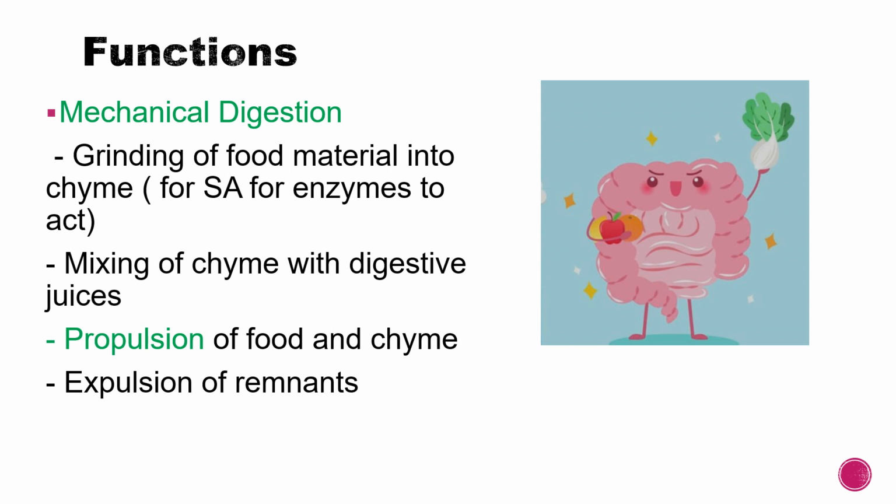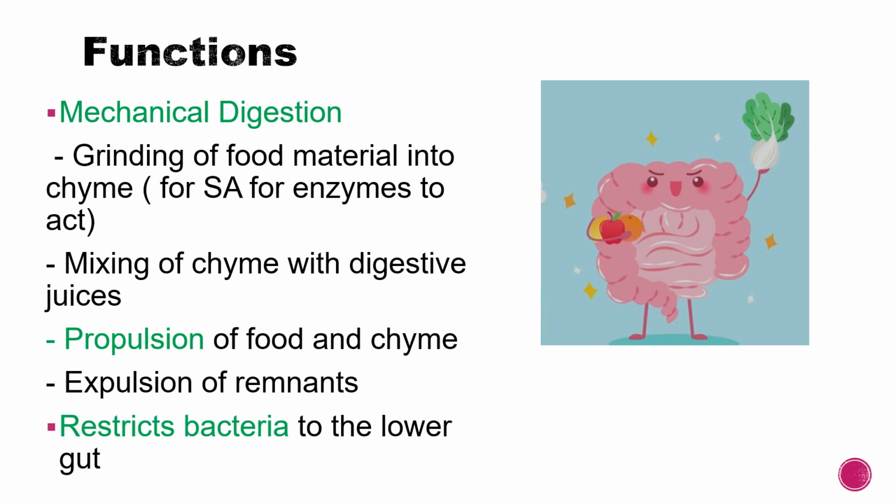Okay, so what does mechanical digestion involve? Mechanical digestion involves grinding of the food material into chyme. That is, the food material is broken down into small particles so that a larger surface area is provided for all the enzymes to act upon. Okay, and by this movement, it also helps in mixing of the chyme with all the digestive juices.